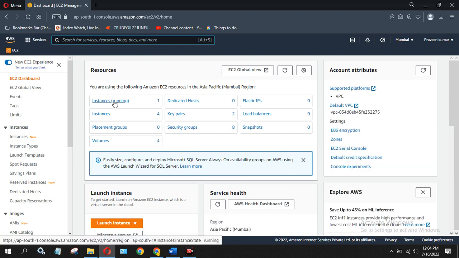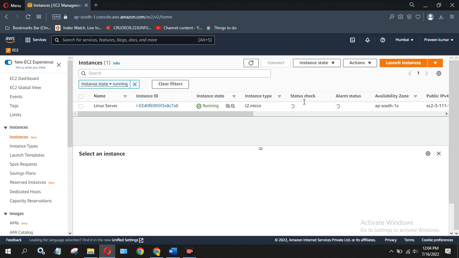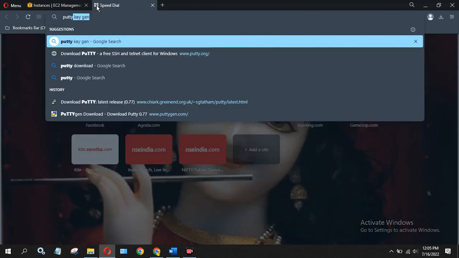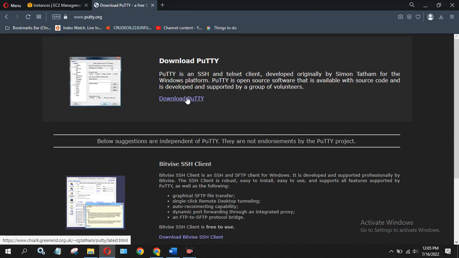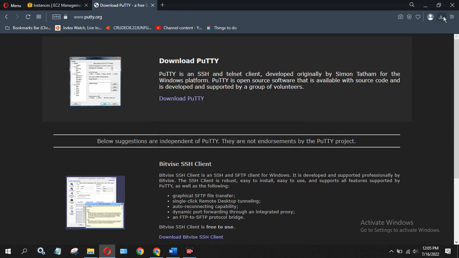Okay, now go to the machines which you have created. This one machine. Status check should be 2/2 checks passed. Now how to connect to it? Click on the machine and copy this public IP address. Now for connecting to this you need Putty. For downloading Putty, go to the Putty website, putty.org, and download Putty.